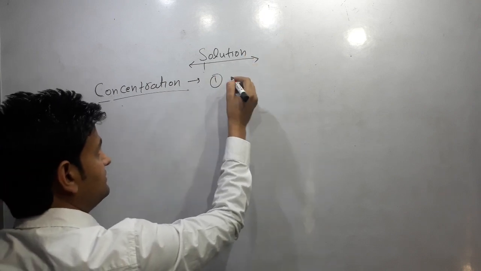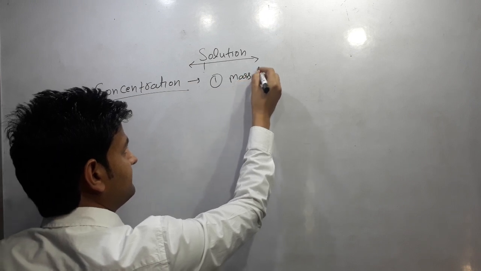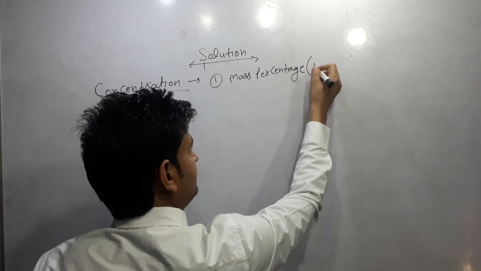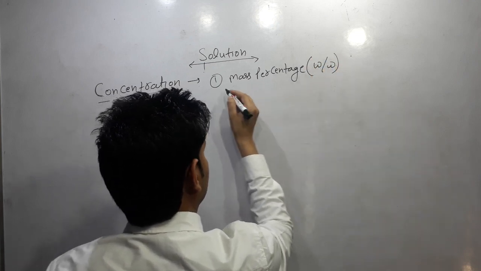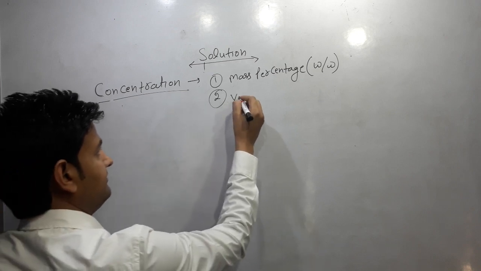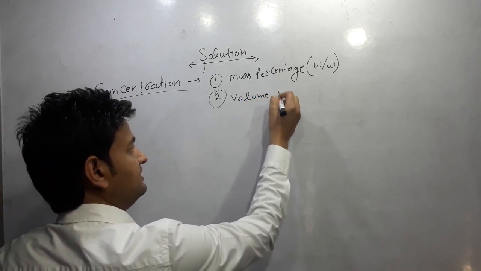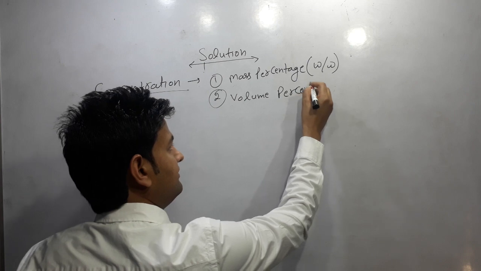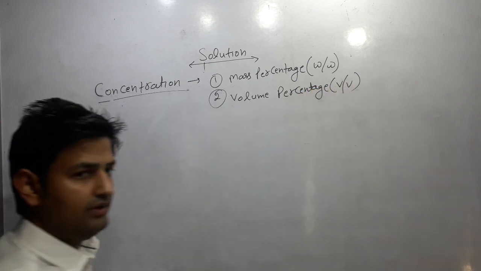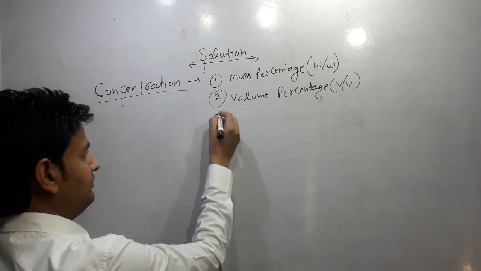First is mass percentage, which is represented by W by W. Second type is volume percentage, which means volume of solute present in the given amount of solvent or solution.